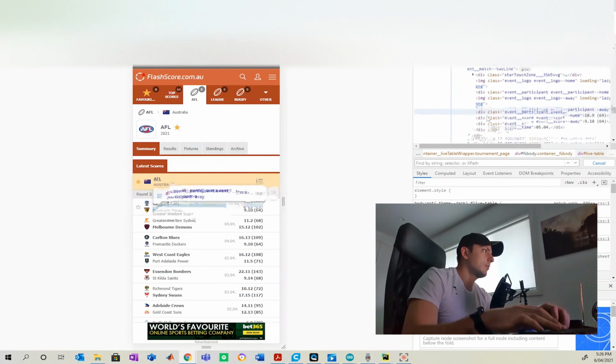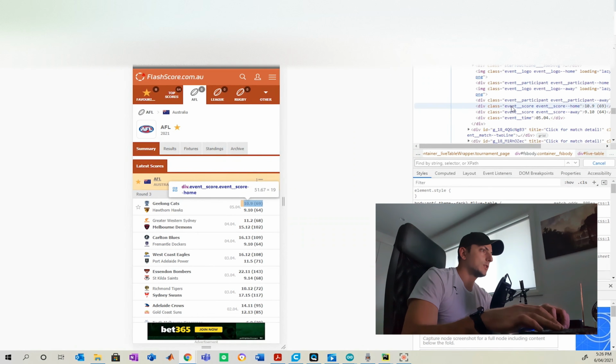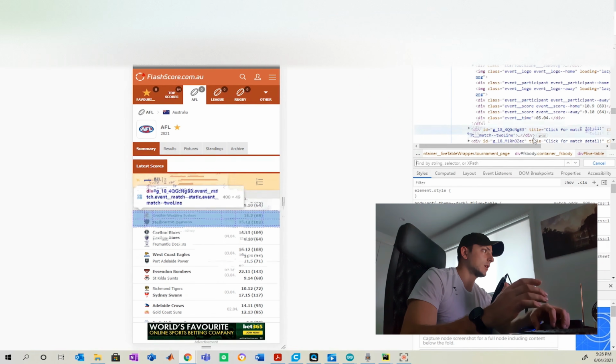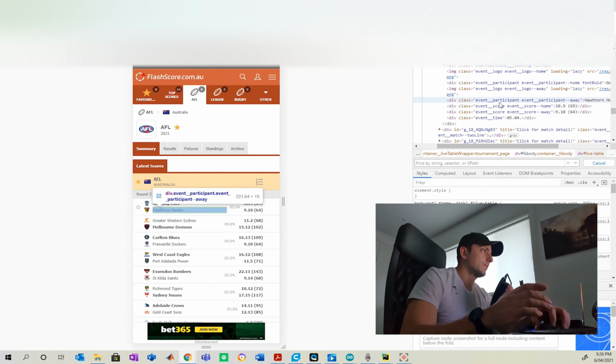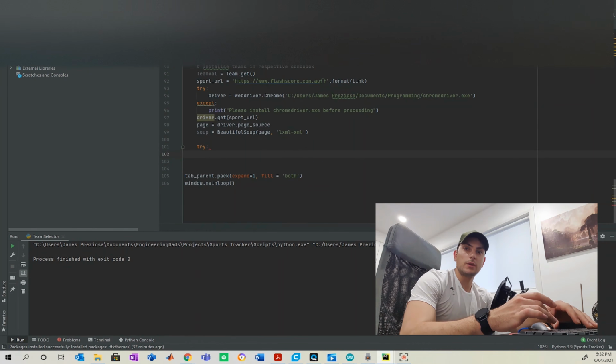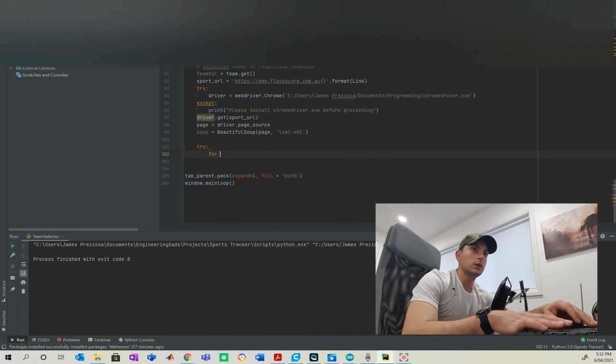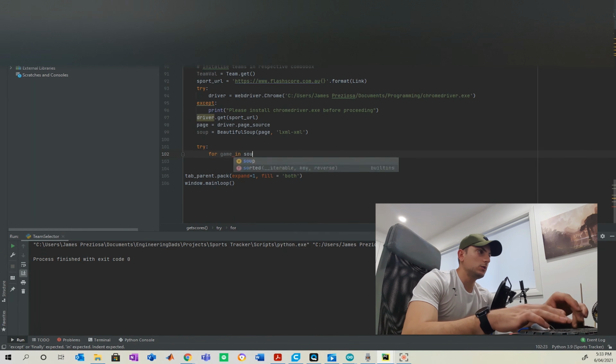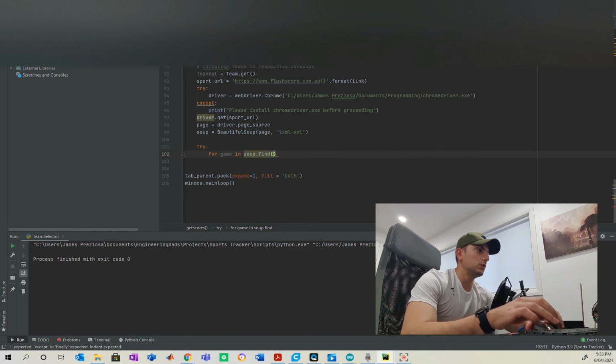So going into our table, we've got our different scores, and you can see that being highlighted on the screen. So I know now that I have to use these specific syntaxes to be able to call it in my parser. Okay, so now we're going to begin the parsing here. Simply speaking, for game in soup.find.